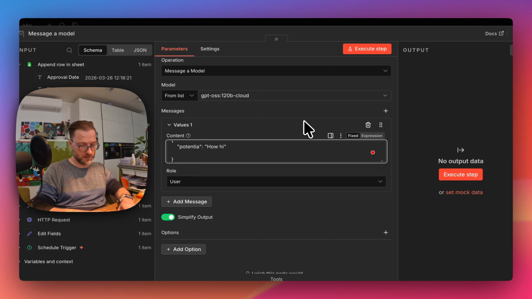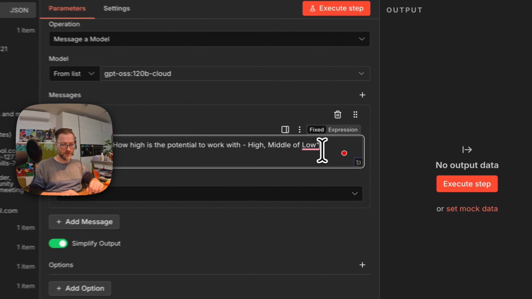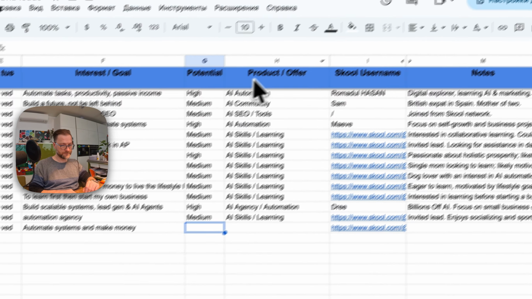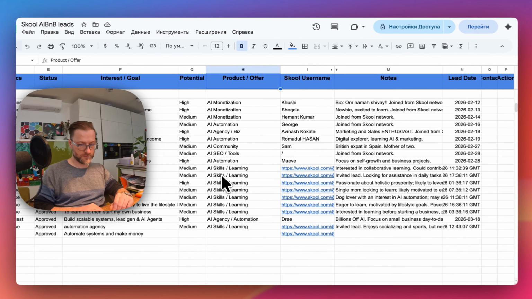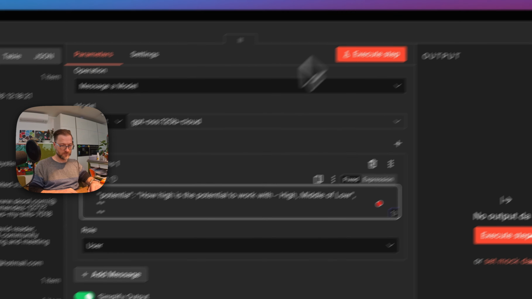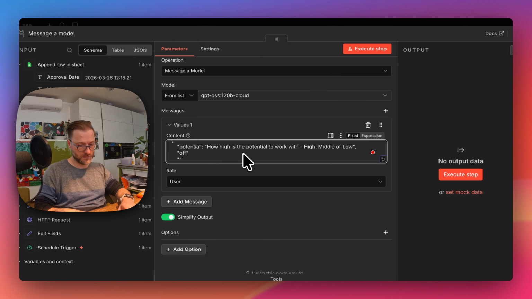How high is it? Let's say high, middle, low. Then it's 2, 3, 4. The other thing would be product offer. Like, okay, let's say offer.